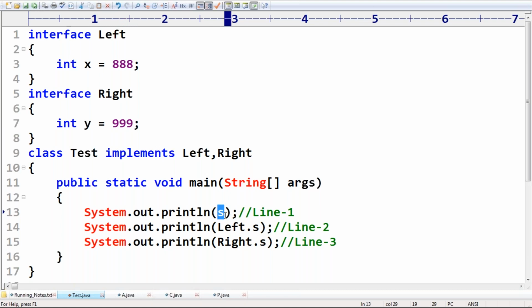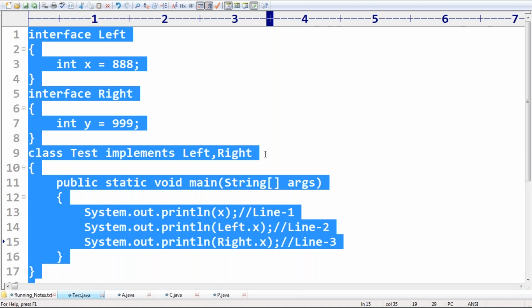Here x, next x, that's all. It is not required to keep the same value. If the interfaces contain the same string value, we will also get an error. Here we are getting the error because of the name, not because of the value. Just observe carefully.